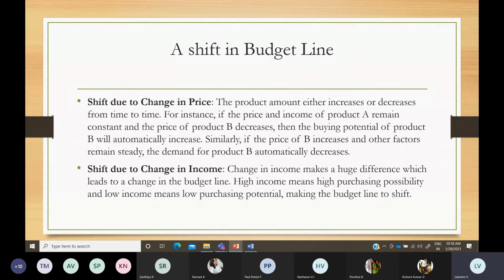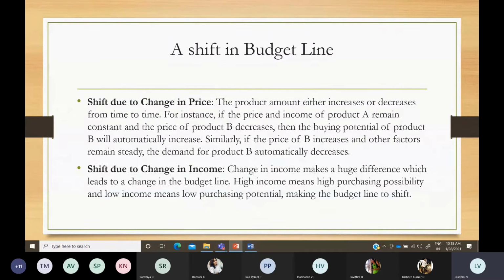A shift may occur even due to a change in income. The price of apple per kg may be 100 or 200, whatever it might be, and even if that price is constant, if your income is changing, your purchasing power will also change. So due to a change in income, your spending capacity will change accordingly.